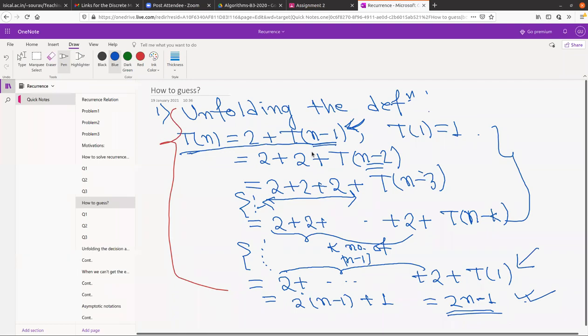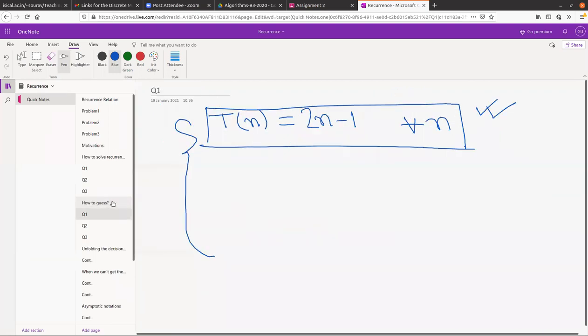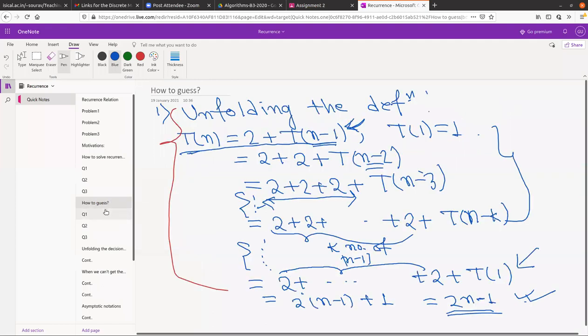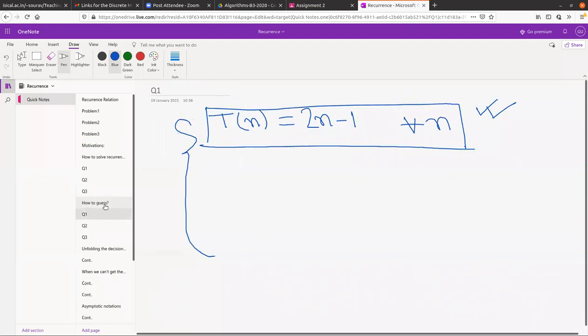Someone else, any question? Yes, ma'am. Is it necessary, if we are given a question in the assignment, to always do that back substitution? Can we do a direct guess and then prove by induction, since we have many other methods? Yes, absolutely. If you can guess by doing anything, you are absolutely welcome.